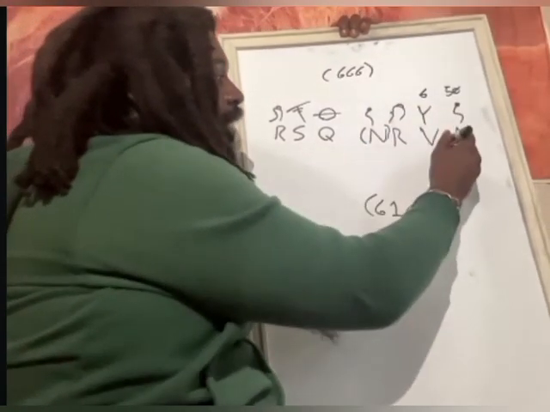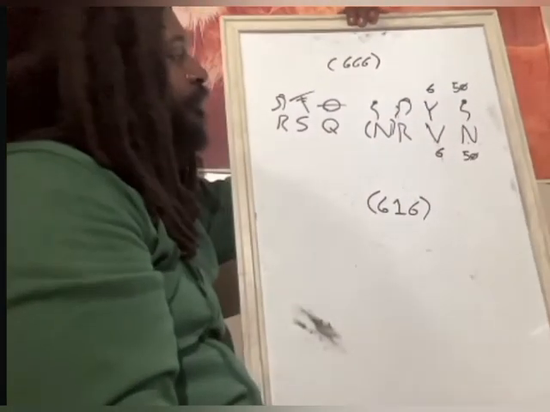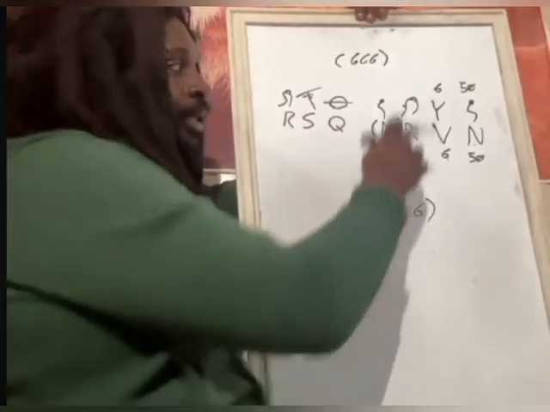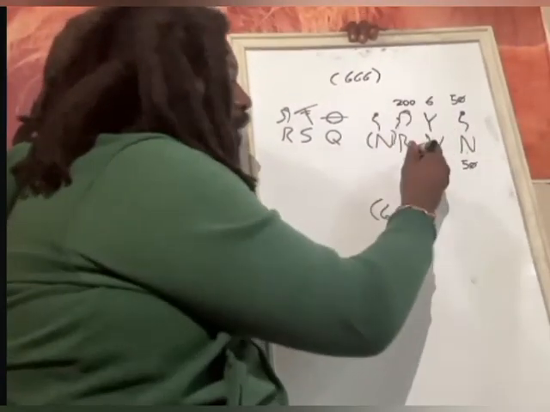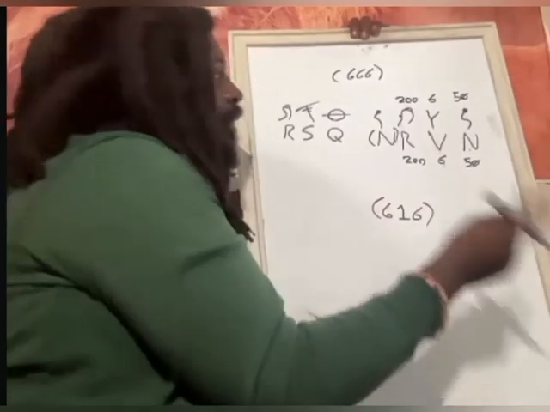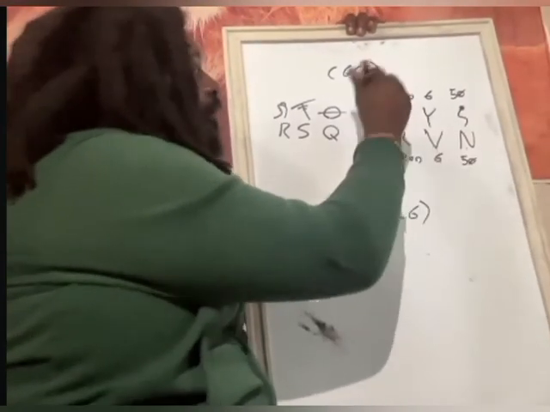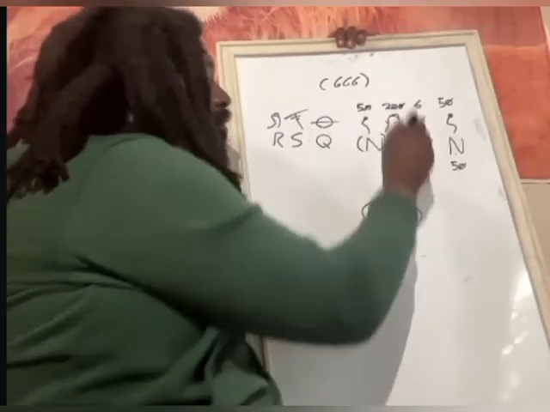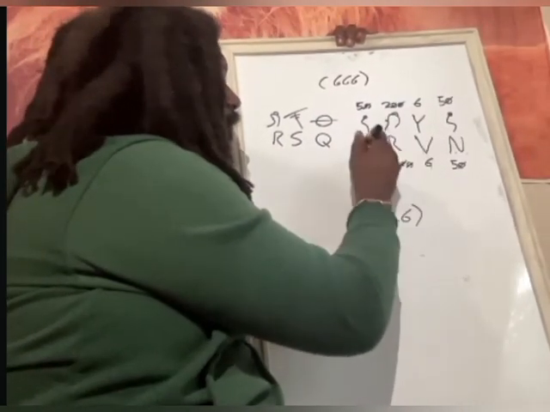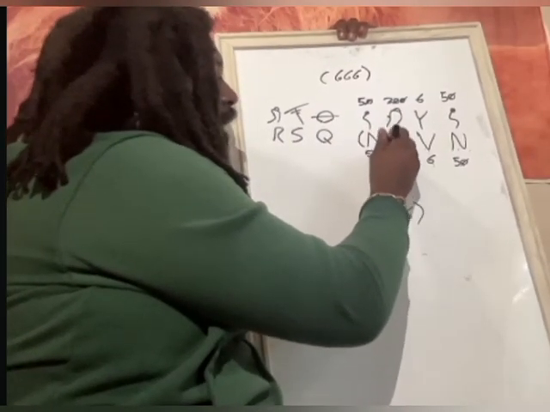This is 6. This resh is 200, so 200 up here, 200 down here. Here's nun again. If it matches, then it should be 50. So let's make 50 up top and 50 on the bottom.